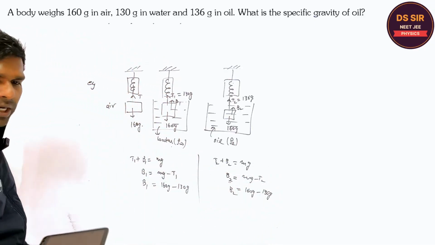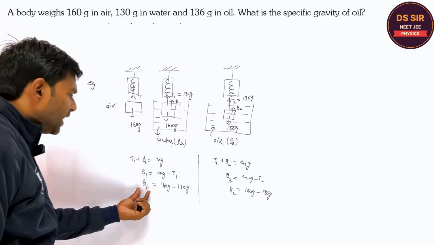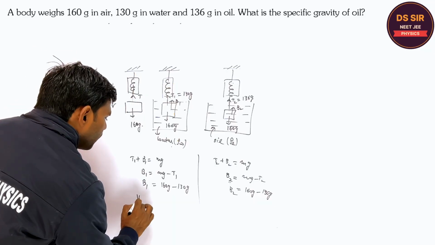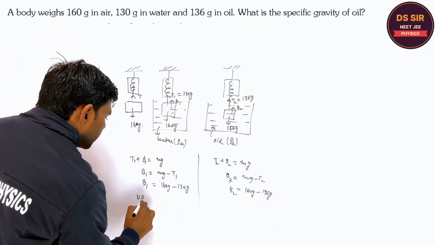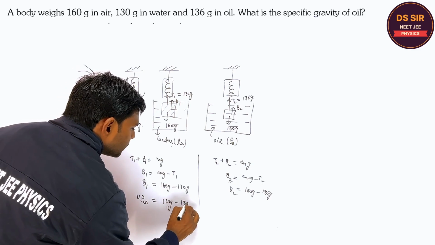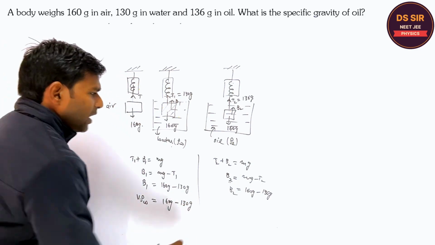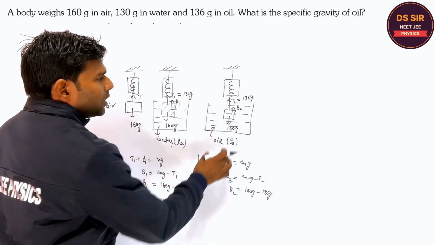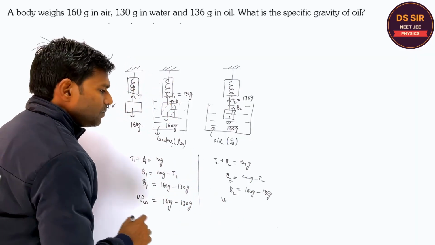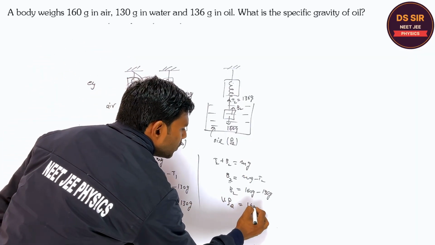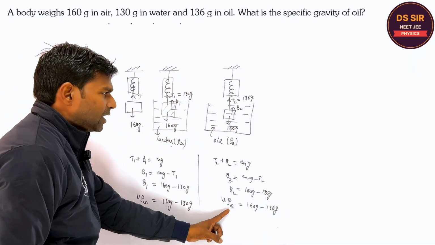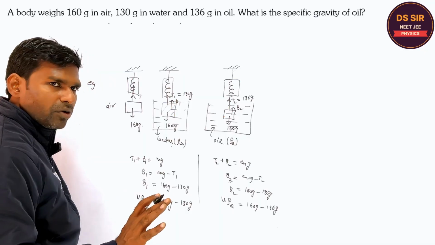What is the Buoyant force? You tell. Buoyant force is nothing but the weight of the liquid displaced. The volume is V, the density of water. Is it clear or not? You tell, Varsha. And what is the B2? The Buoyant force in the oil is equal to the weight of the liquid displaced, volume into density of liquid. Is it clear or not? You tell. Here the density of liquid. Is it clear or not?